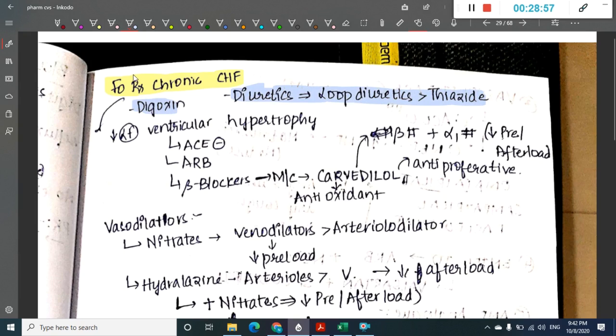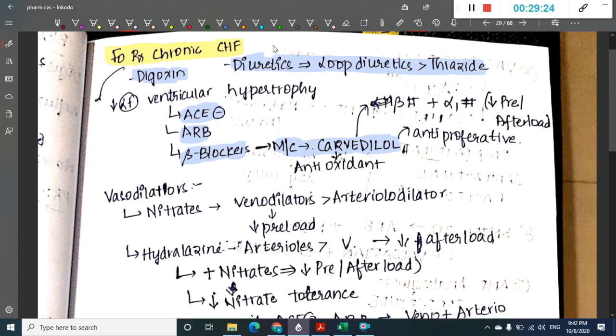In the treatment of chronic congestive heart failure, in order to decrease the left ventricular hypertrophy, we can use angiotensin converting enzyme inhibitors or angiotensin receptor blockers or beta blockers. Among the beta blockers, most commonly we use carvedilol. Carvedilol is a beta blocker plus alpha 1 blocker, and it is anti-proliferative and an antioxidant.